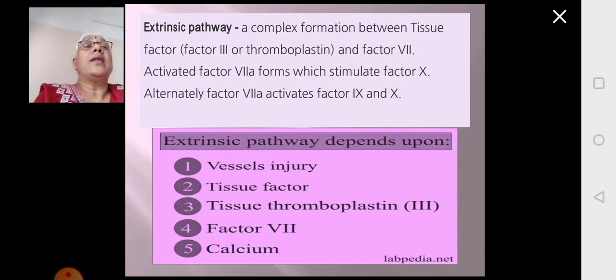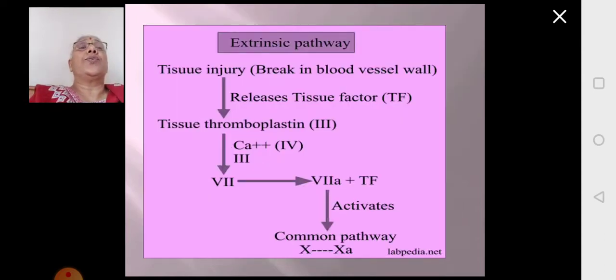Now, what are the factors required in the extrinsic pathway? First, there is the injury to the blood vessel, then damage of the tissue, release of the tissue factor, then tissue thromboplastin, factor 3 and factor 7 along with calcium ions. So here is a schematic representation of the extrinsic pathway.